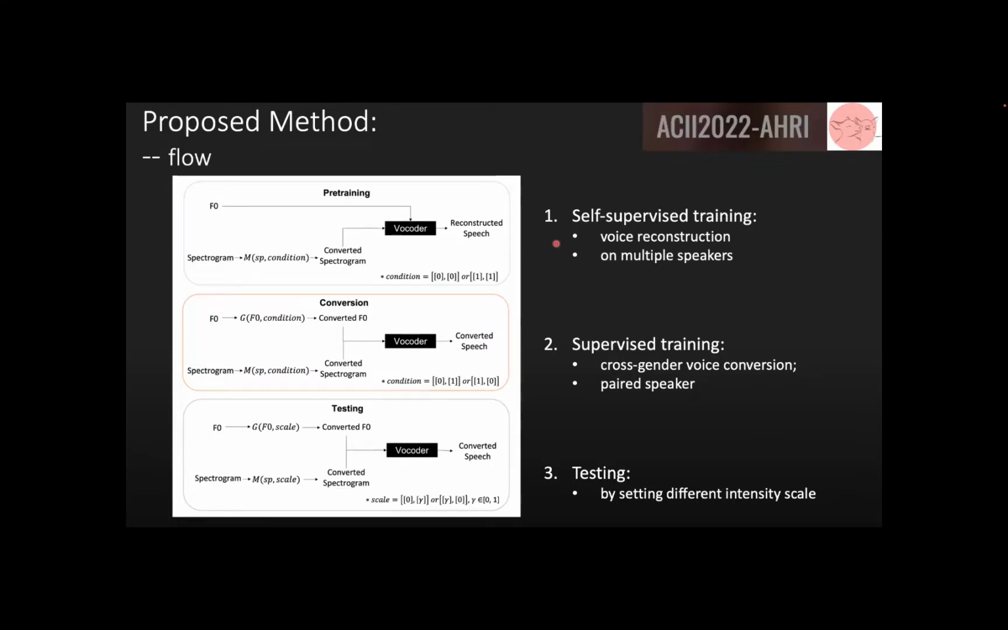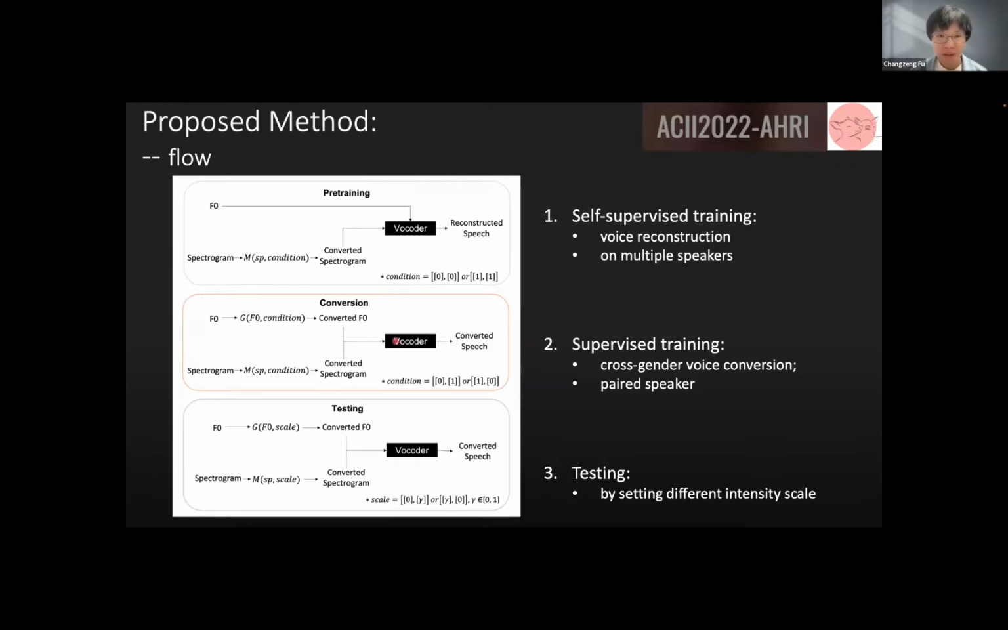In this procedure, we use self-supervised training to reconstruct the voice from the same speaker. The training is implemented on multiple speakers so that the model can see as much as possible the voices generated by different speakers. And we have to mention that in this part, we set a condition as 0 to 0 or 1 to 1, which means that we tell the model that you have to reconstruct the voice from female to female or